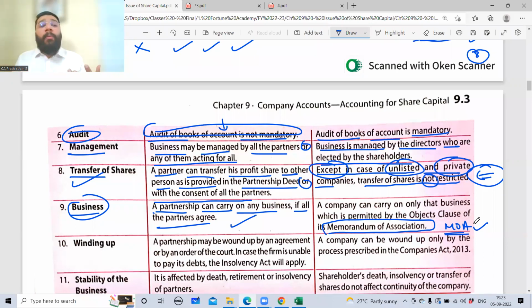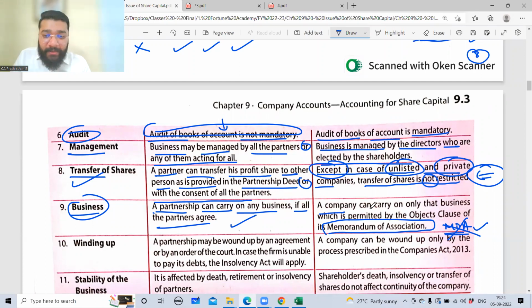Then, sir, if I want to sell popcorn, you have to cancel the old MOA and file a new MOA with the government telling that I want to do this business also. Are you able to follow? In a sole proprietorship concern or partnership concern, who's going to question? Because you're not registering with any authority, you don't have to ask anybody. But here you're registering with the government, boss. So the government is keeping an eye on what all you're doing. You're telling the government that I want to start an academy. In the side gap, if you're starting a popcorn business, then the government has to know now.